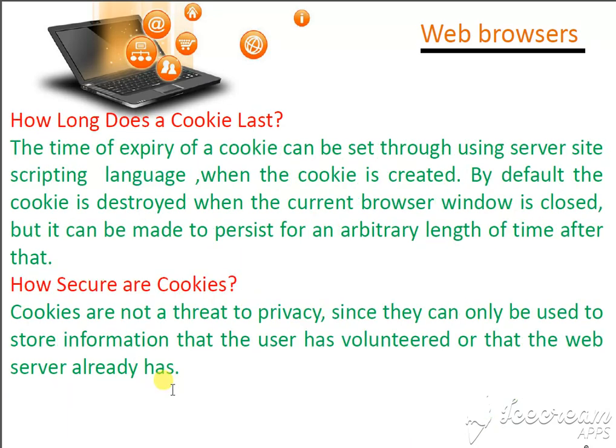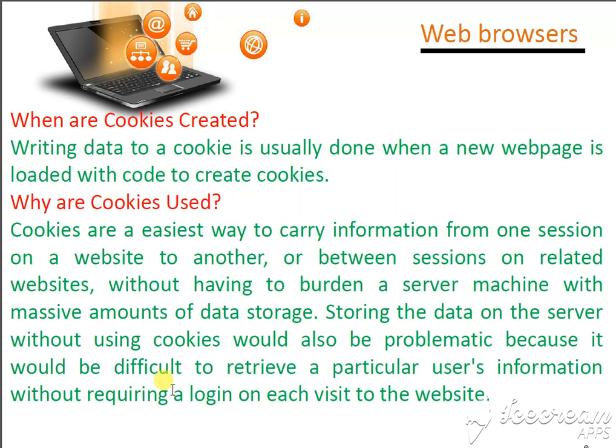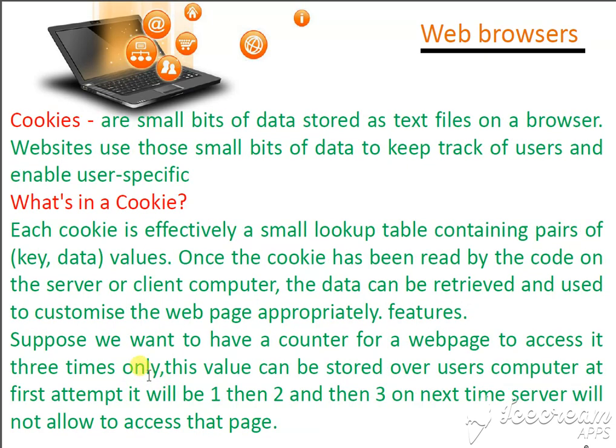So this is about what cookies are and how long they last. Cookies are a small bit of data stored as a text file by the browser for a website, and those small bits of data keep track of the user's specifications. Each cookie is a very small lookup pair of a key and data.